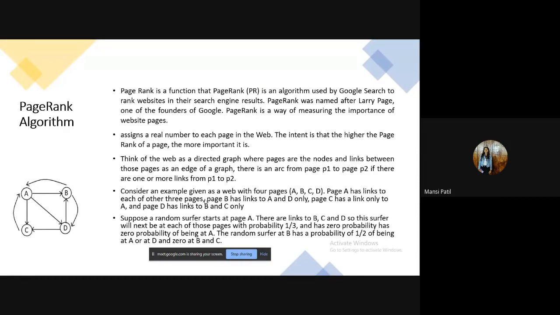Suppose a random surfer starts at page A, then there are links to pages B, C, and D. So this surfer will be next at each of these pages with a probability of 1/3, that is B, C, and D, and with zero probability will arrive at A. The random surfer at B has a probability of half of being at A or D, and zero at B and C. Next slide.